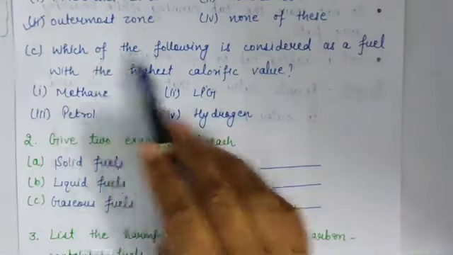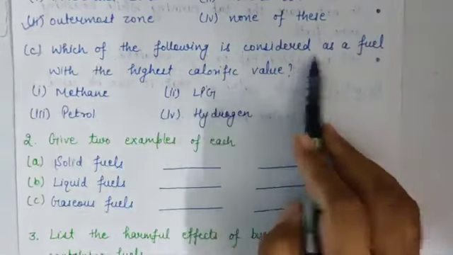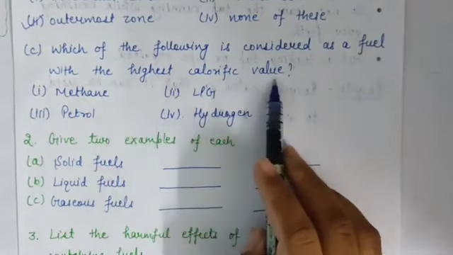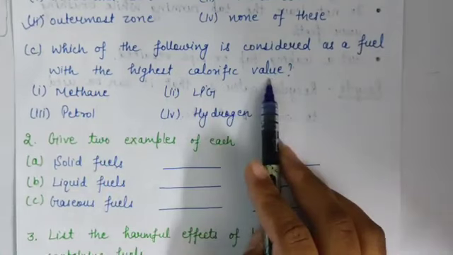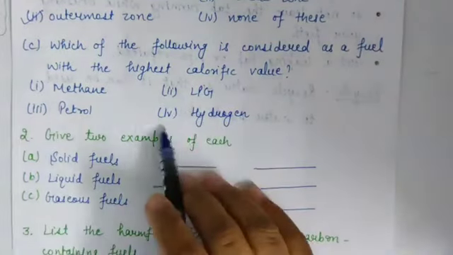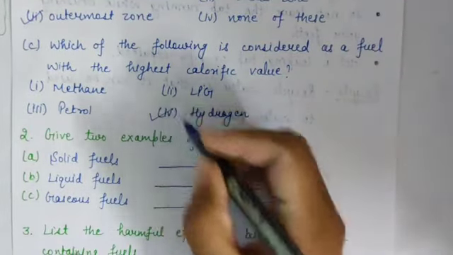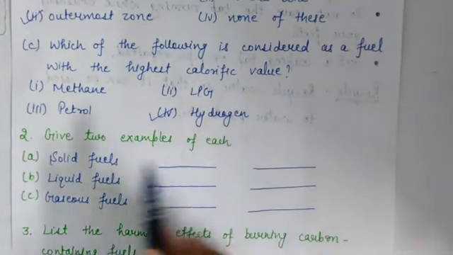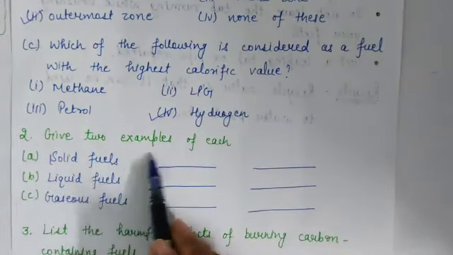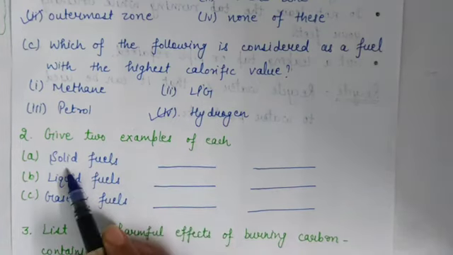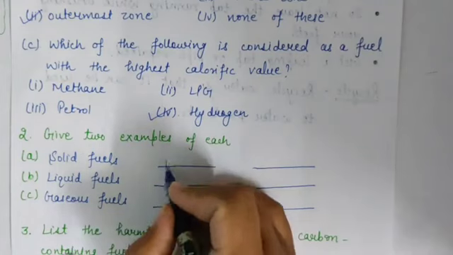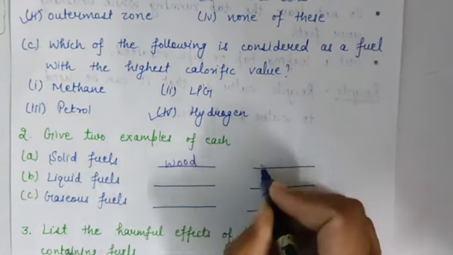C part is, which of the following is considered as a fuel with the highest calorific value? So answer is hydrogen. Hydrogen has the highest calorific value. Question number 2, give 2 examples of solid fuel. So examples of solid fuels are wood and coal.